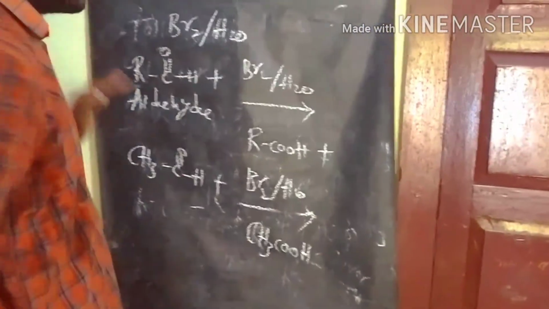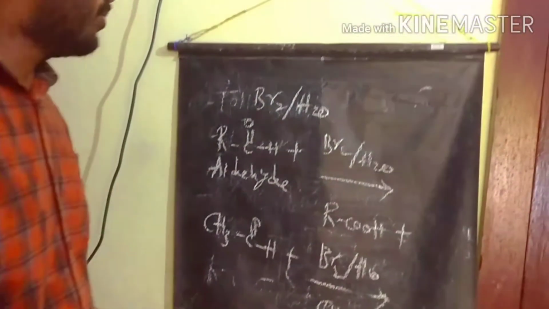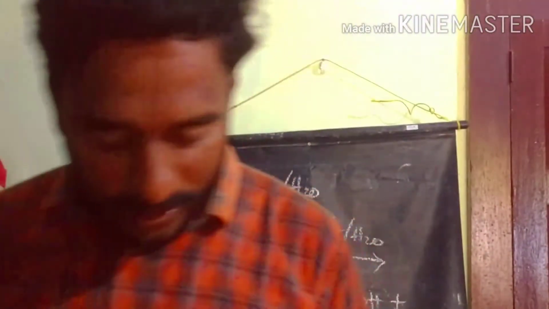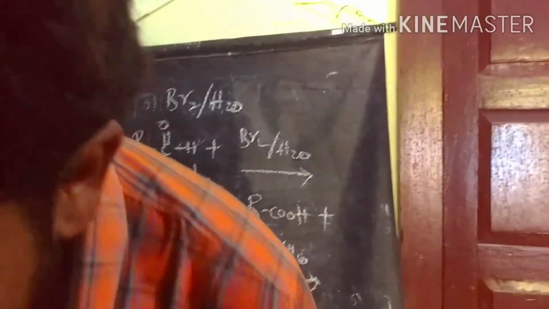The ketone does not react with bromine water because bromine water is a mild oxidizing agent. That's why only aldehydes react with bromine water, not ketones. The next one is the haloform reaction test.